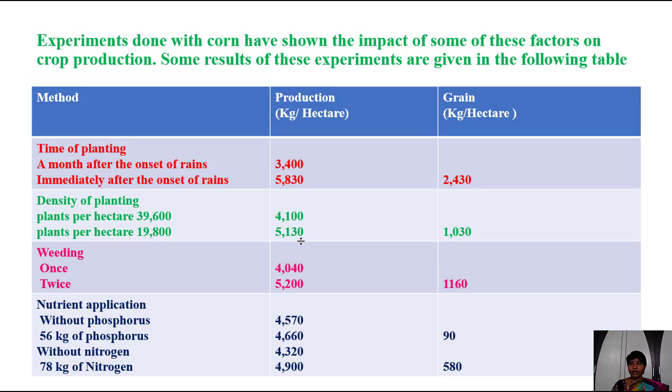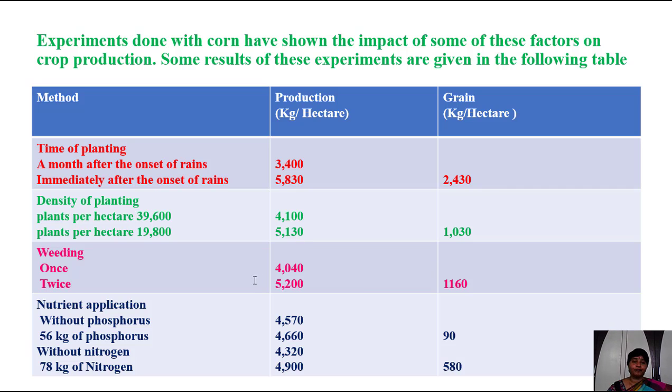If we plant the plants so that the space between two plants is very little, then the plant is not able to produce more branches. They can't produce more fruits or grains. Okay, so we have to keep in mind the space between the two plants is also very essential. We should not follow the crowd.